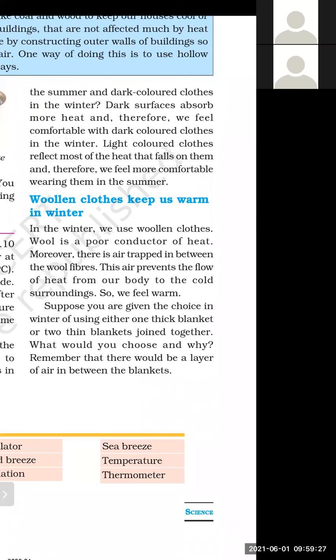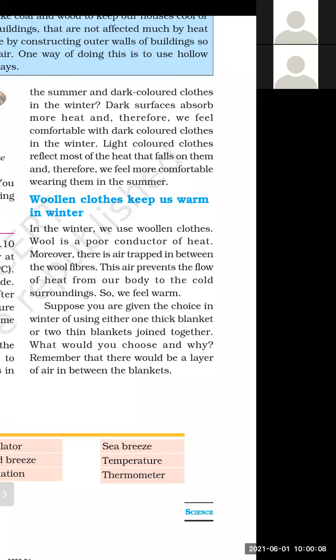If our body heat goes to the outer surroundings, then we will feel cool. And if heat from the outer surroundings comes into our body, we feel warmer. But during the winter season, what is the situation? The outside temperature is very low as compared to our body temperature. Our normal body temperature is 37 degrees Celsius. And as you know very well, during the winter, say in December or January, the normal temperature of a day can be 10 degrees Celsius or below.